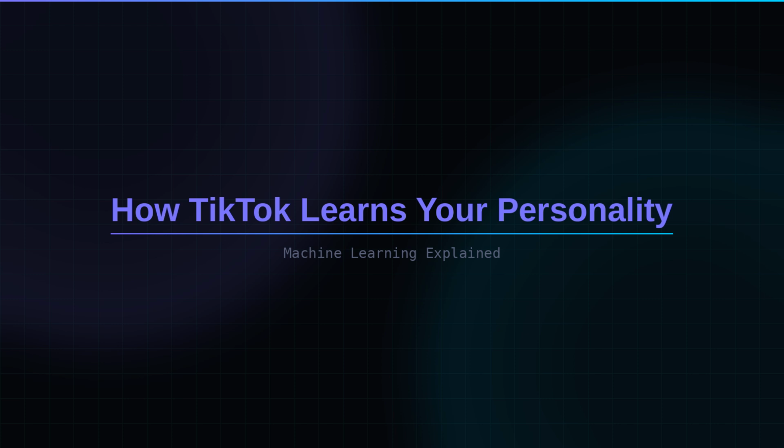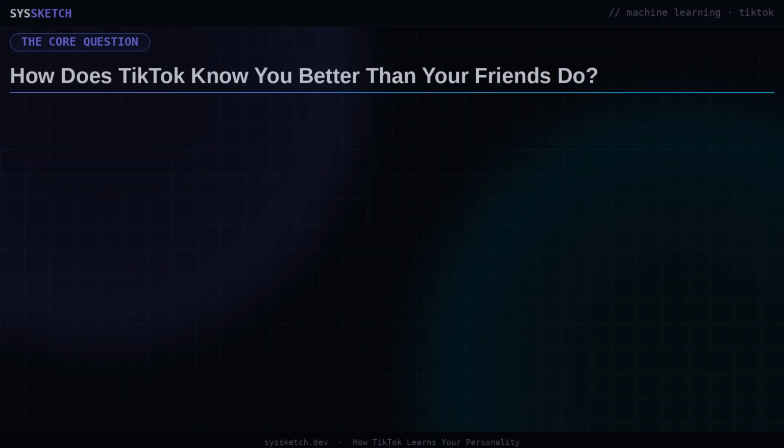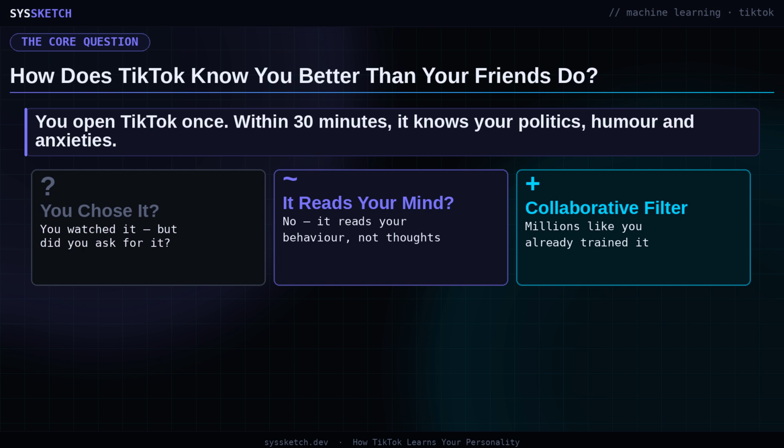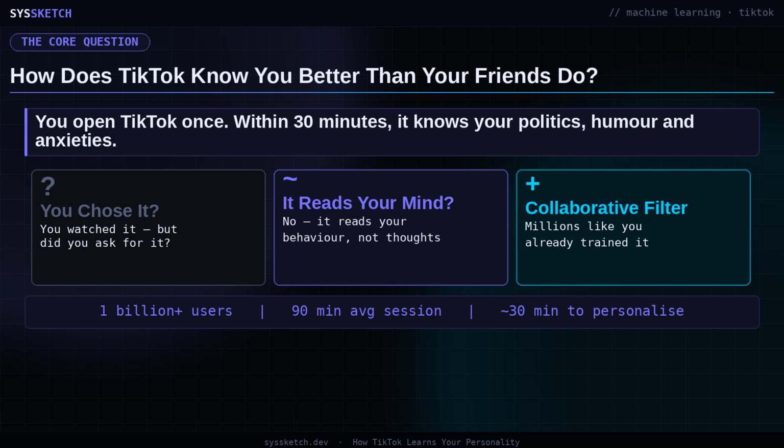Before we get into the algorithm, let us clear up the most common misconception people have about how this works. TikTok does not learn your personality because it reads your mind, and the good news is that it does not need to. It reads your behavior instead. Every second you spend on the app, you are transmitting signals, and those signals taken together paint a portrait of you that is statistically more accurate than any personality questionnaire you would fill out yourself.